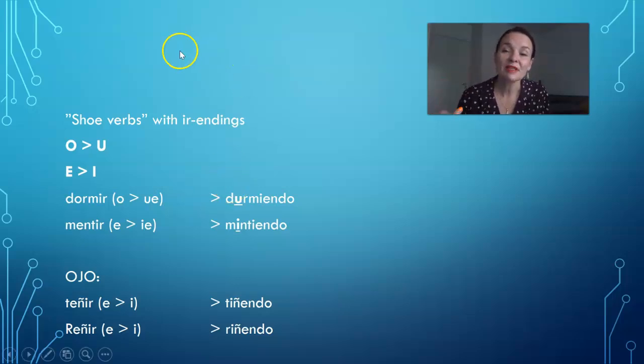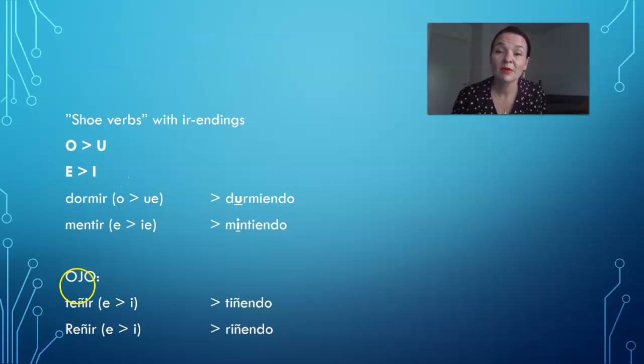So, stem-changing verbs ending with ir, only those ending with ir, in gerund, there exists one change. It's o changes to u, or e changes to i. It's the only change we can have there.